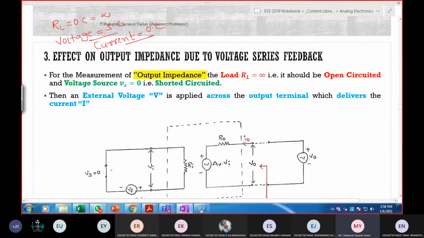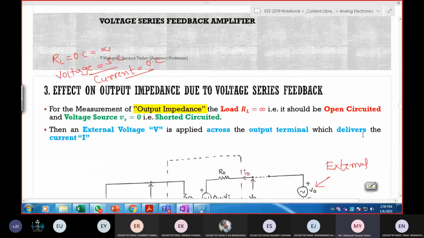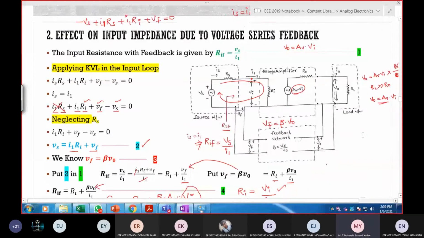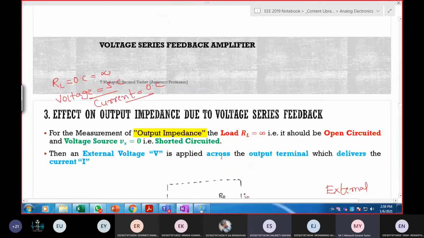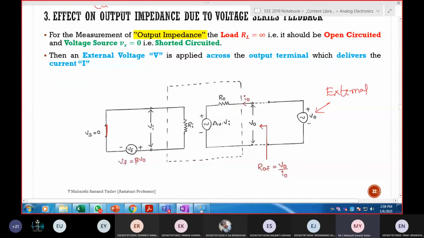So the same diagram, instead of Vs, I've short circuited this path and I've removed the RL and connected an external voltage source. See this diagram? Here I've disconnected this RL and instead, externally I've connected one voltage source, and I've replaced this one with a short circuit. Two modifications in order to calculate output. Now, how to calculate? I want Rof.